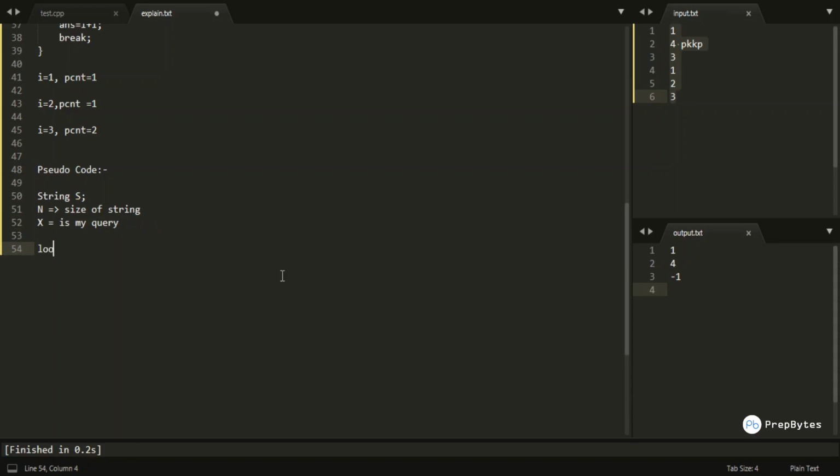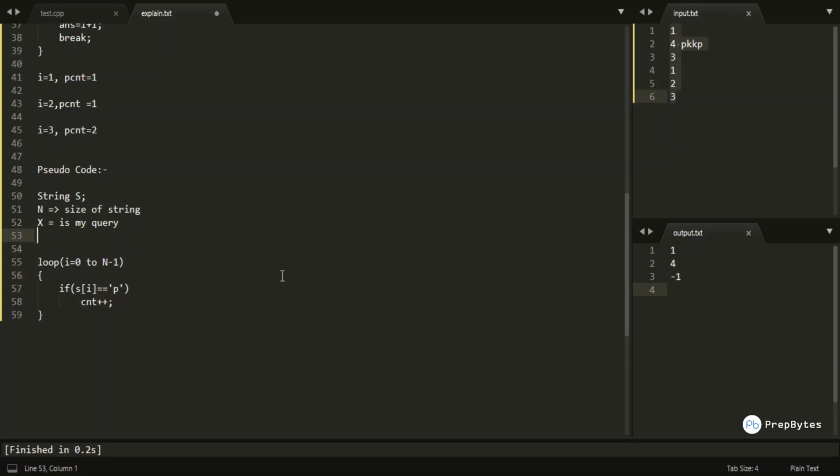So I will loop through the complete S from I equals to 0 to n minus 1, and if at the ith index of S a punch is present, then I would simply increment the count, okay.